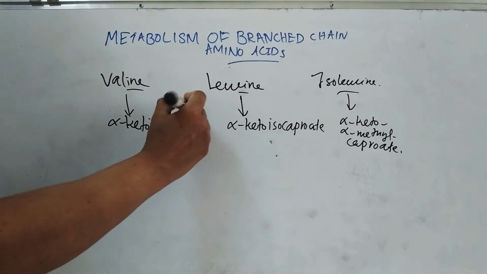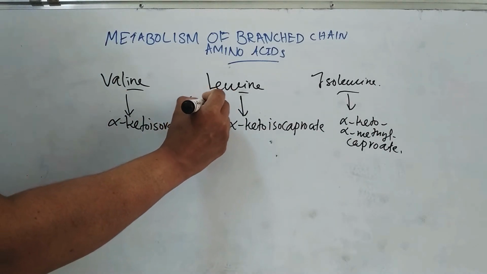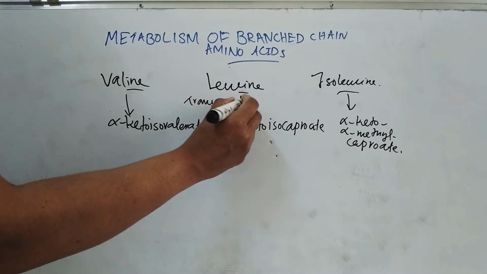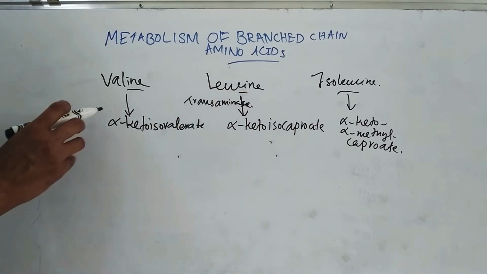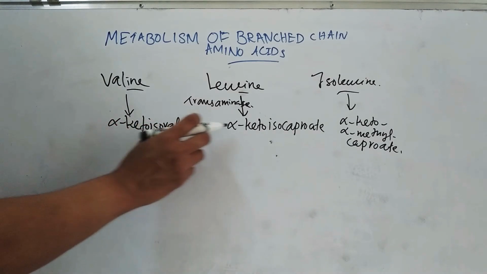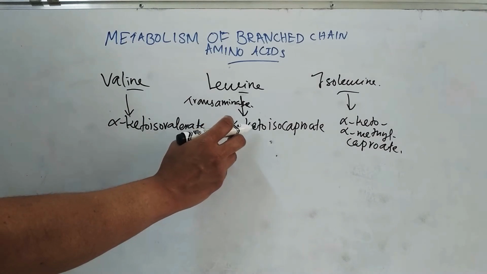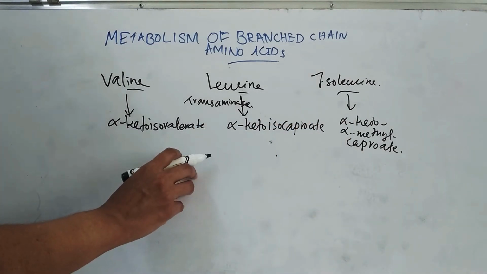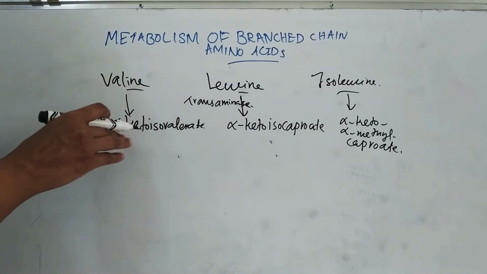This is by a common enzyme, transaminase, because it is a transamination reaction. So, valine forms alpha keto isovalerate, here it is alpha keto isocaproate and here alpha keto beta methyl caproate. That is the first reaction, the transamination reaction.